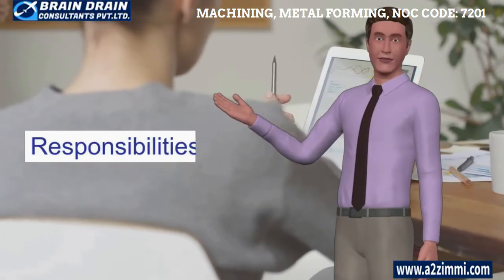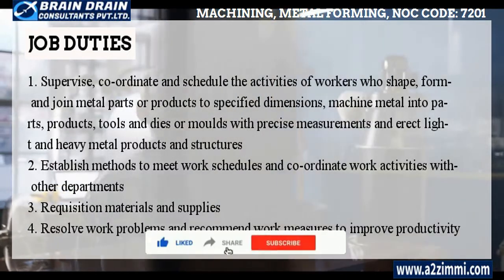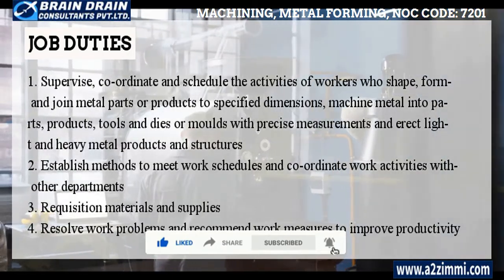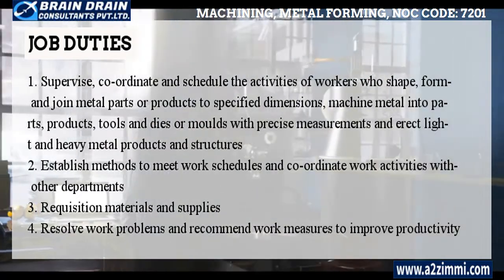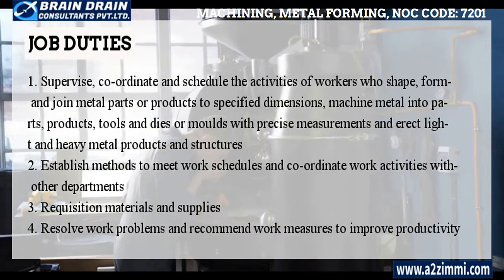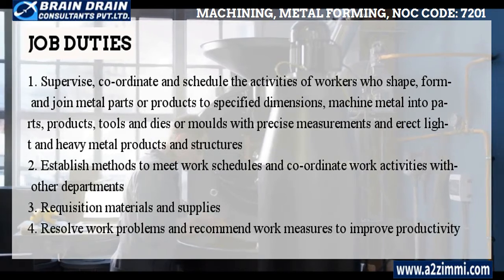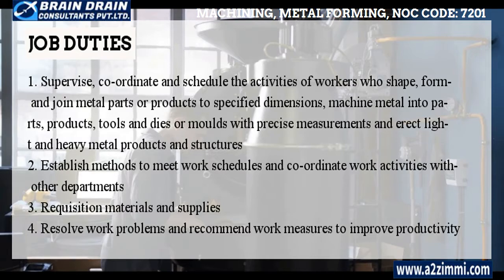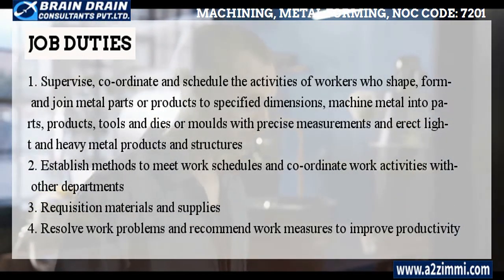So, here we go. Main job duties of contractors and supervisors, machining, metal forming, shaping and erecting trades and related occupations are as follows. Supervise, coordinate and schedule the activities of workers who shape, form and join metal parts or products to specified dimensions, machine metal into parts, products, tools, and dies or molds with precise measurements and erect light and heavy metal products and structures. Establish methods to meet work schedules and coordinate work activities with other departments.